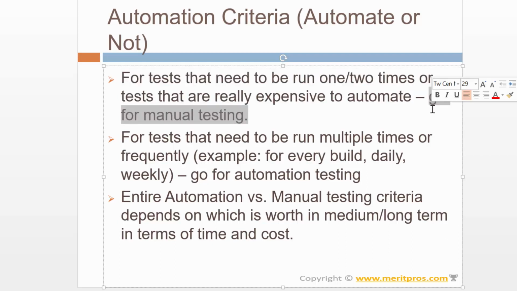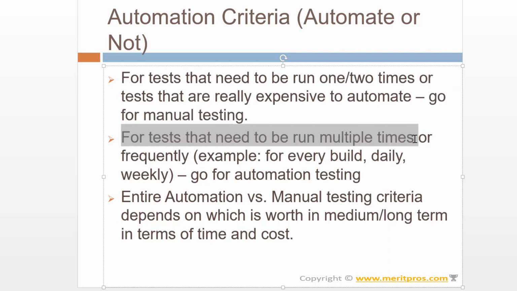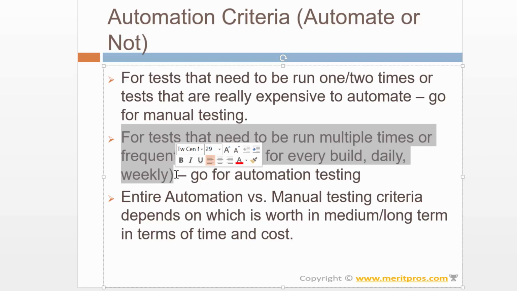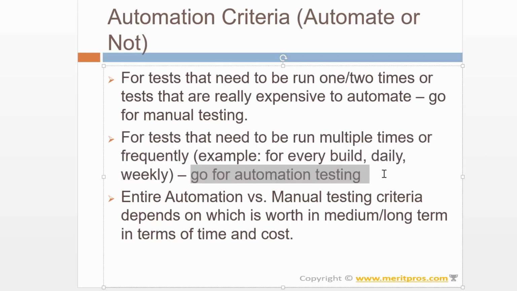For tests that need to be run multiple times or frequently, like daily for every build or weekly, go for automation testing.